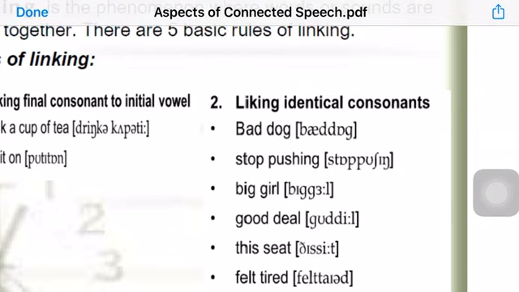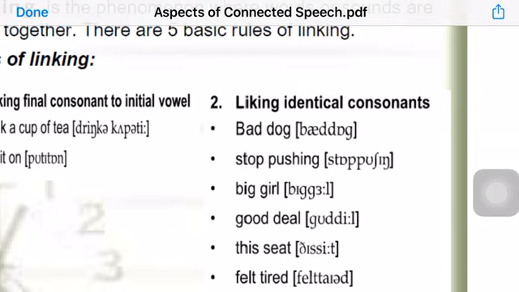Stop pushing. Stop pushing becomes "stop pushing" with a single P. Big girl becomes "big girl" with a single G. Good deal, "good deal" with a single D.